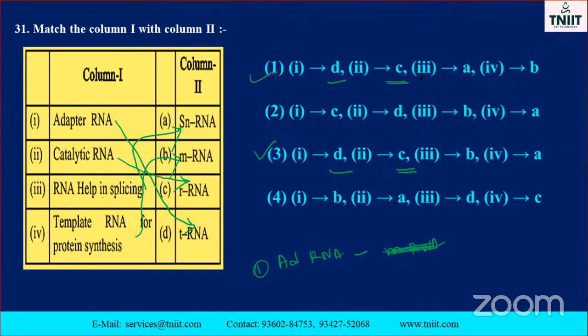And what about the third one? Third one, they have given A. Which one is the RNA that helps in splicing? snRNA. Listen here, my dear. snRNA. So A is the correct option. The third option is A, and the fourth one is already in our B. Here the confusion is in the last two only. Okay, the option A is the correct answer.